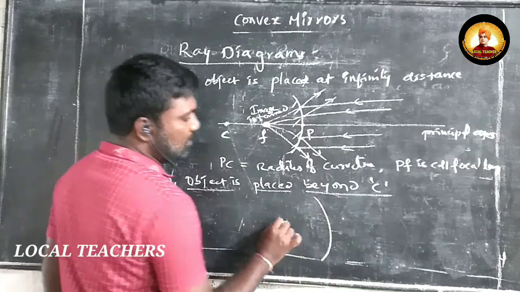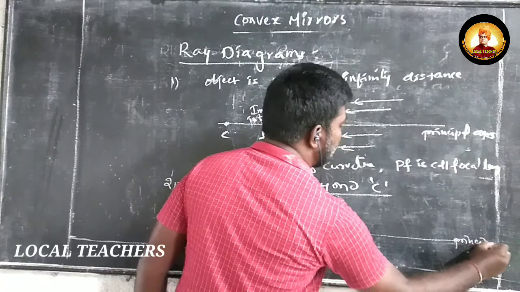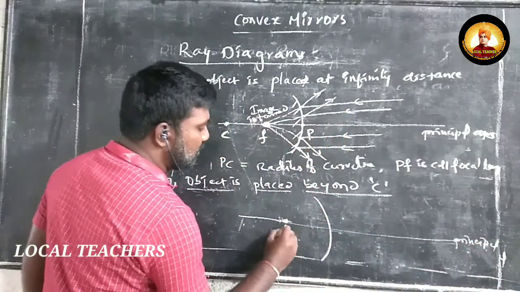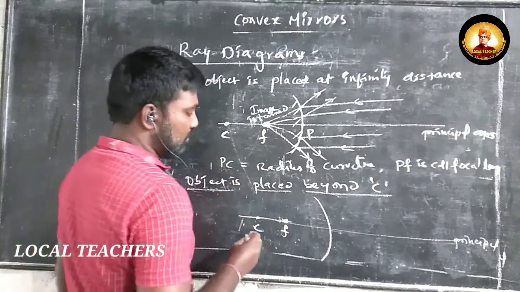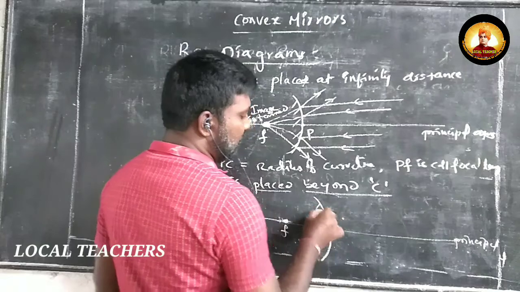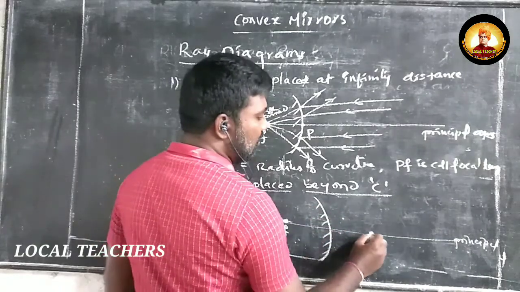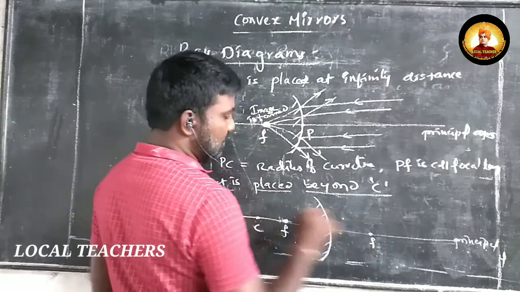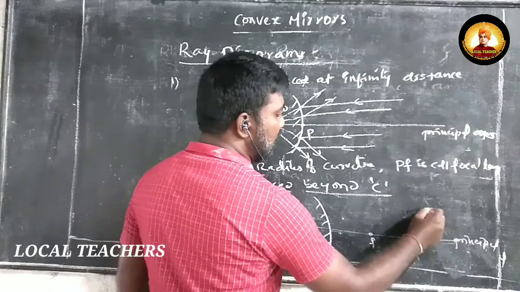When the object is placed beyond C, we will draw a ray diagram for that. This is the principal axis, this is the focus, and this is the center of curvature. We place the object in front of the convex mirror beyond C. This is the object.